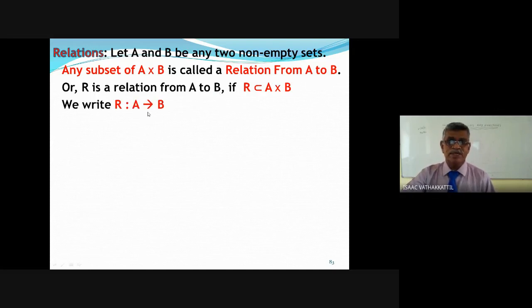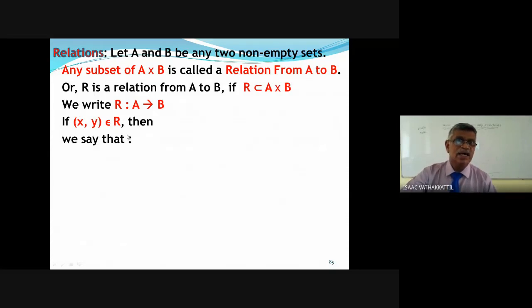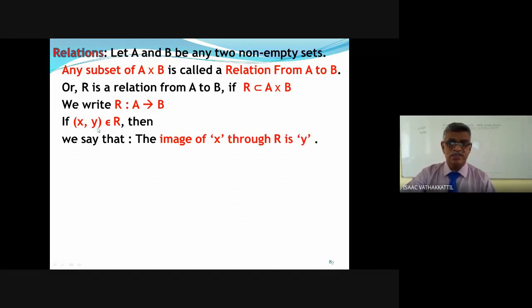We write R from A to B. When I say R from A to B, that means it's a notation. You read it R from A to B. That means it is a relation from A to B. It consists of subsets of A cross B. Subsets of A cross B means set of ordered pairs XY. Right? If XY is a member of R, then we say that X is related to Y, or the image of X is Y through the relation R. The image of X through R is Y.